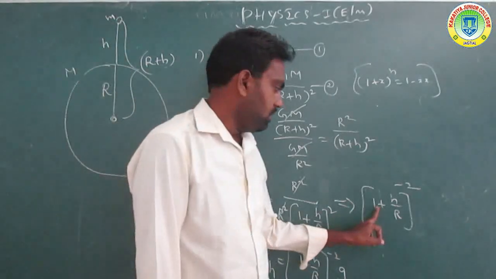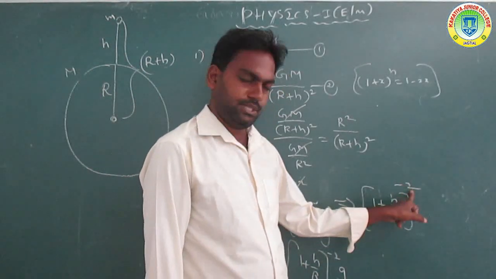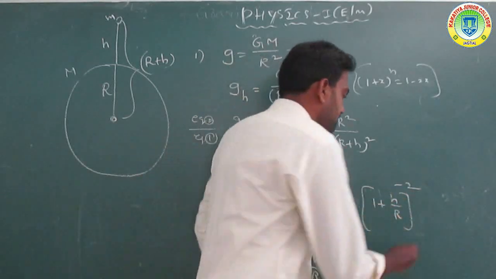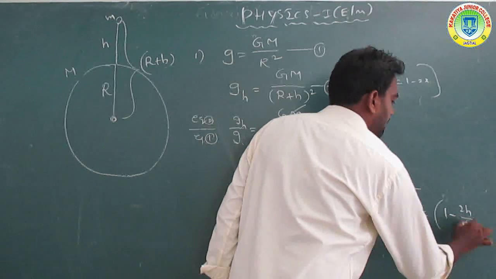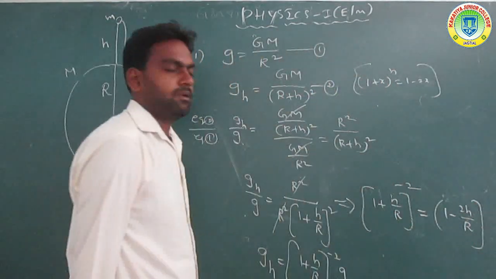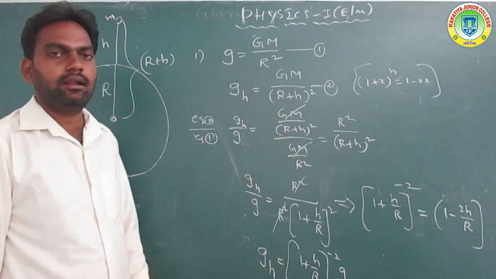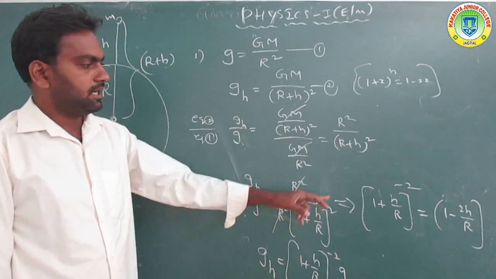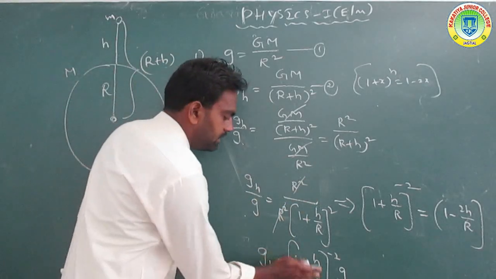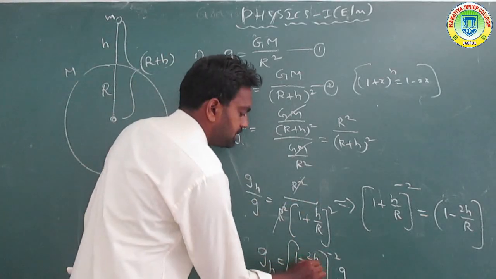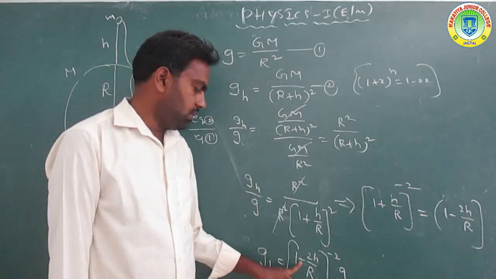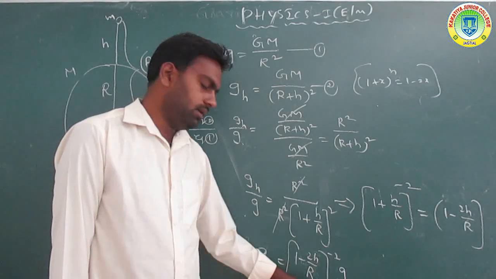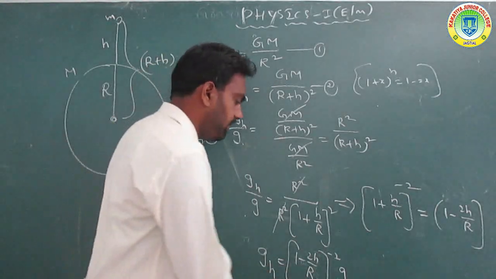Now we have 1 plus x to the power of minus 2, so we can write the expansion as 1 minus 2h by R. Now substituting 1 minus 2h by R, g_h is equal to (1 minus 2h by R) into g.